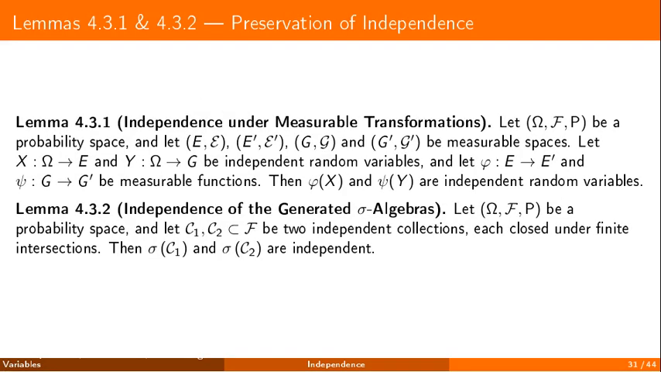Two preservation lemmas. Transforming variables does not destroy independence. If two variables are independent, their images under measurable functions into new measurable spaces stay independent. Passing to the generated sigma algebras preserves it too. Two independent collections, each closed under finite intersection, generate independent sigma algebras.